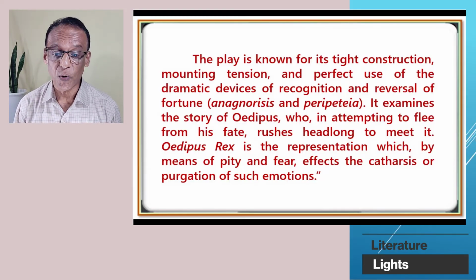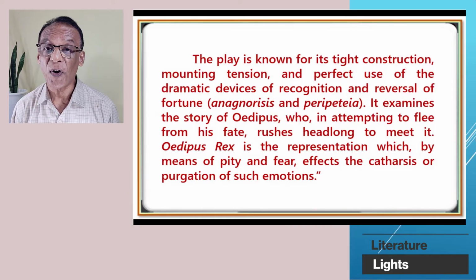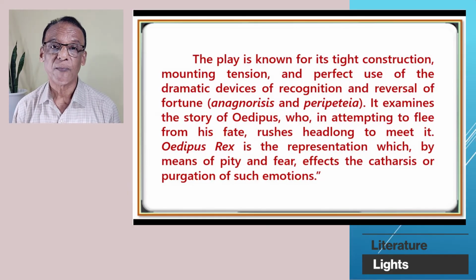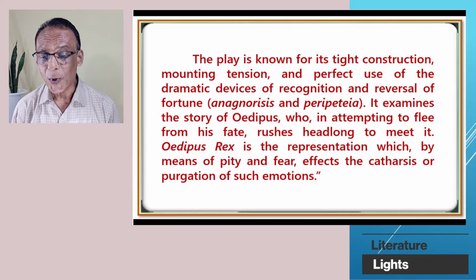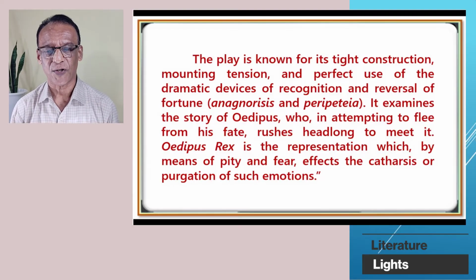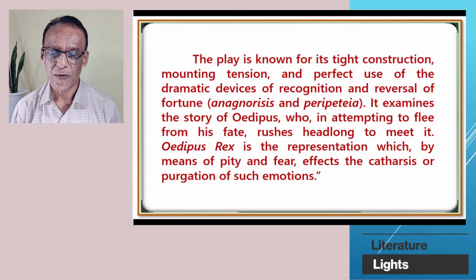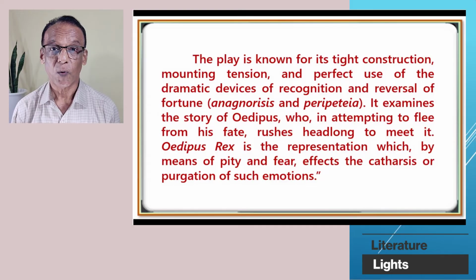It examines the story of Oedipus, who, in attempting to flee his fate, rushes headlong to meet it. Oedipus Rex, Oedipus the King, is the representation which, by means of pity and fear, effects the catharsis or purgation of such emotions. Well, this is the essay.